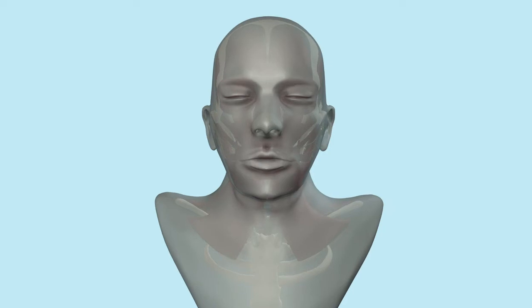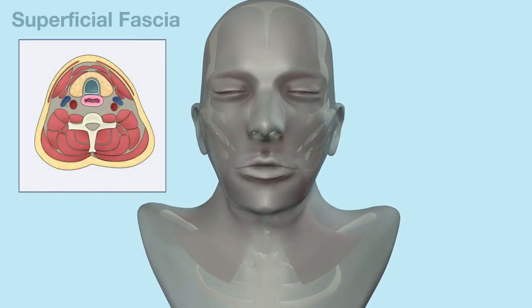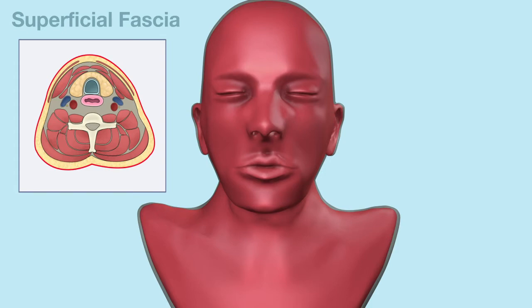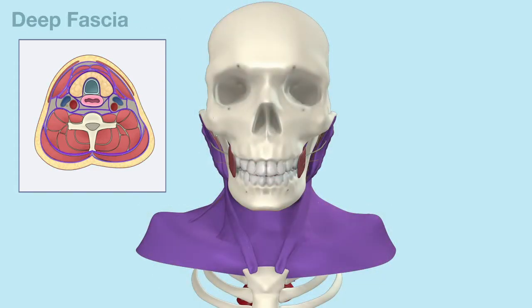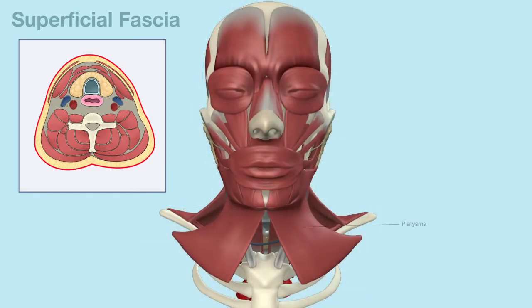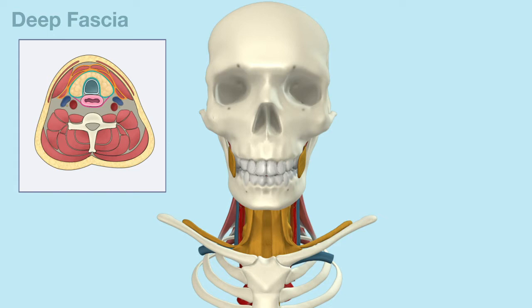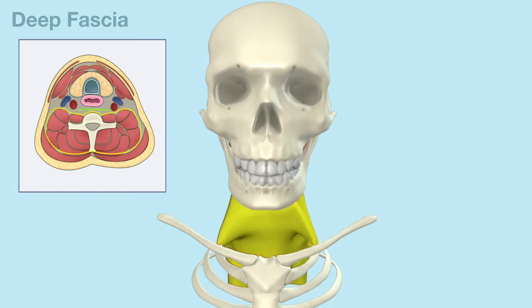Structures of the head and neck are enveloped by fascia. This fascia is broadly categorized as superficial and deep fascia. The superficial fascia lies directly beneath the skin and envelops the platysma and muscles of facial expression. The deep fascia is further categorized into 3 layers: the superficial investing layer, the middle layer, and the deep layer.